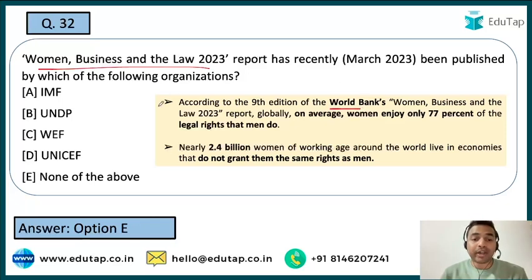तो यहाँ पर कुछ important findings है जो यहाँ पर mentioned है. For example, on average women enjoy only 77%. See guys, जो legal rights men को मिलते हैं उसका सिर्फ 77% ही women को मिल रहे हैं. और 2.4 बिलियन women ऐसी economies के अंदर रहती हैं जो उनको वो same rights provide नहीं करती which are basically provided to the men. So this is basically the key finding from this particular report.